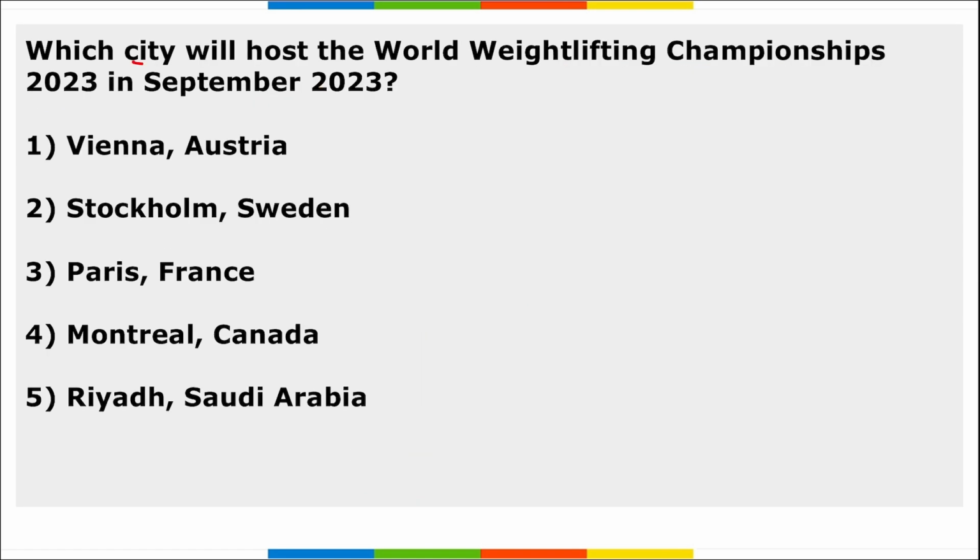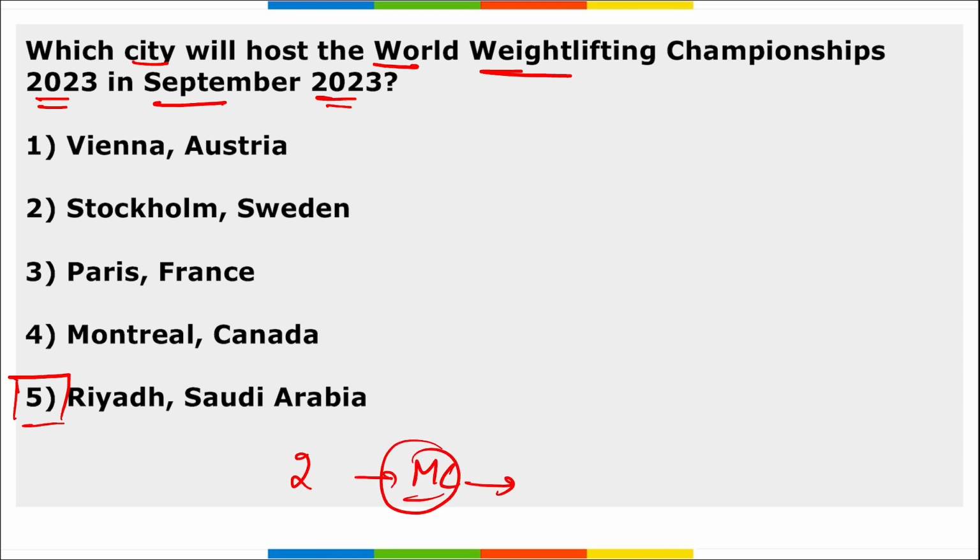Moving on, which city will host World Weightlifting Championship 2023 in September 2023? It will be hosted by Riyadh, Saudi Arabia, correct? Then remember, two-time medalist Mirabai Chanu will once again spread the Indian challenge in the World Weightlifting Championship that will be held in Riyadh, Saudi Arabia. This will be in the month of September in 2023, correct?